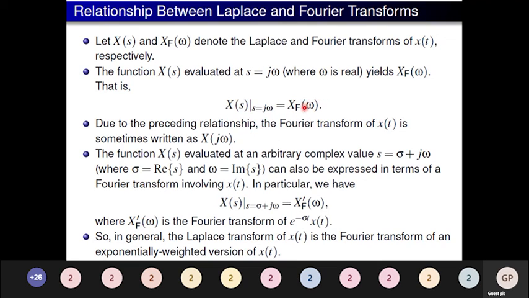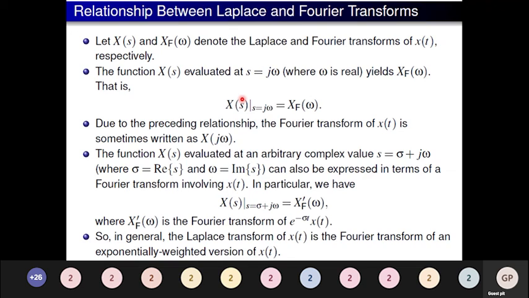So hereafter we can call this X of j omega; the Fourier transform can be rewritten as X of j omega. So the direct relationship between the Laplace transform and the Fourier transform is given by just replacing s with j omega.